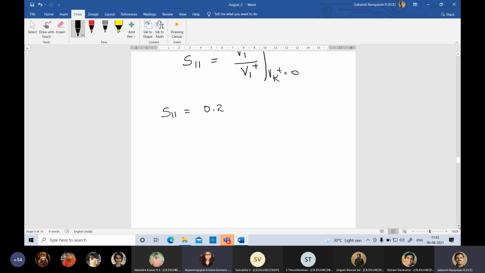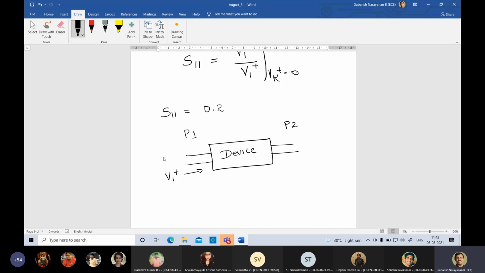Good. So let me just draw a picture here for everybody's convenience. This is any device, right? This is port 1 and this is port 2. So V1 plus is the incoming wave. V1 minus is the outgoing wave.